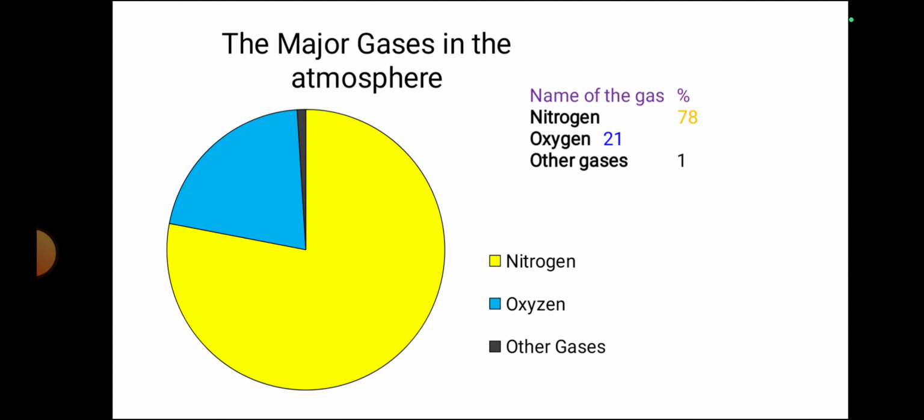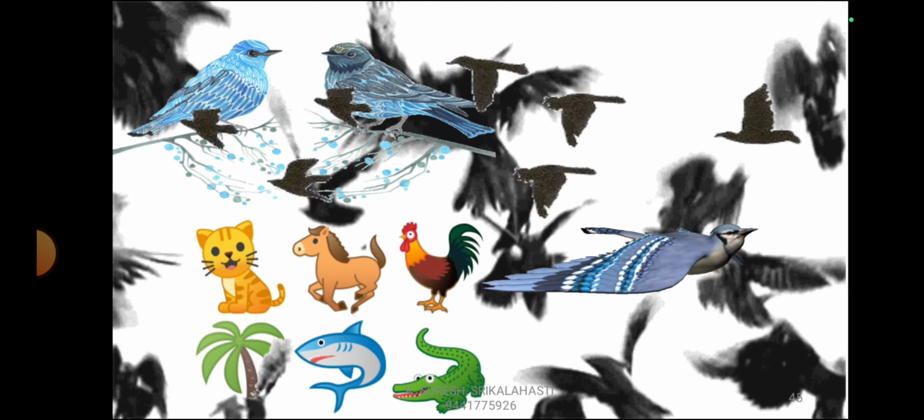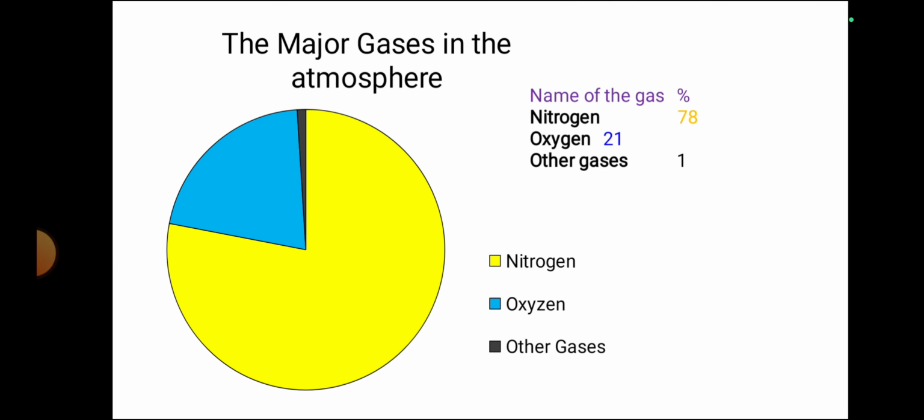The major gases in the atmosphere: nitrogen has 78%. Here it is indicated in yellow color. The blue color indicates oxygen. The other gases, in black color, are 1% only.